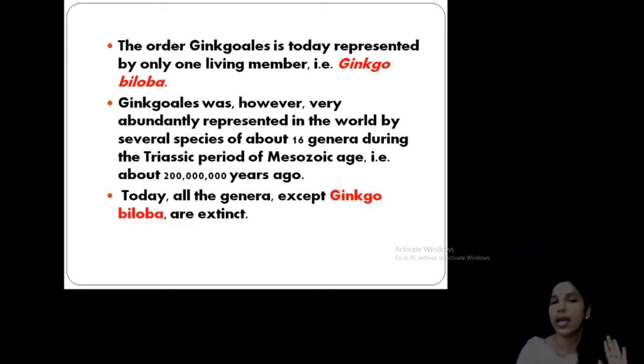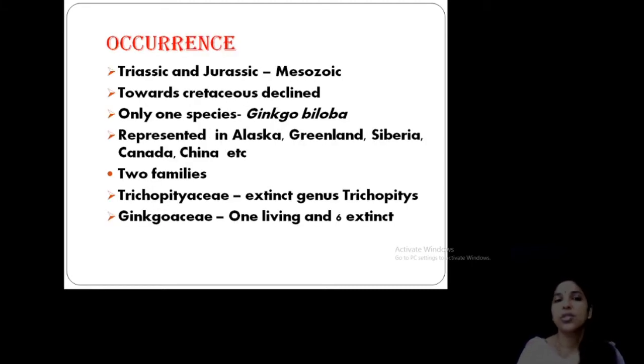Others are all extinct. So this order is very important, representing only one genus, Ginkgo biloba, one living member, and it is considered a living fossil. While taking its occurrence, I already told you it occurred in the Mesozoic era, in the Triassic and Jurassic periods.